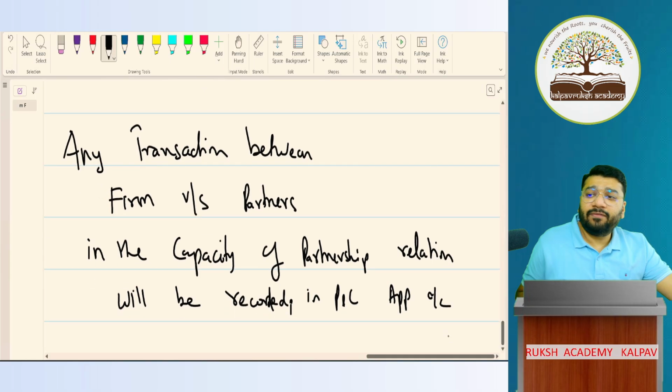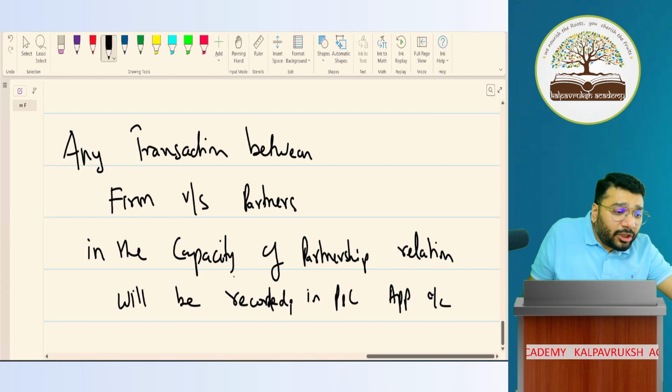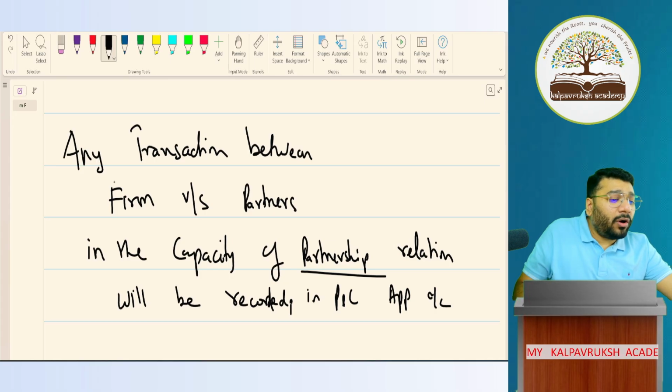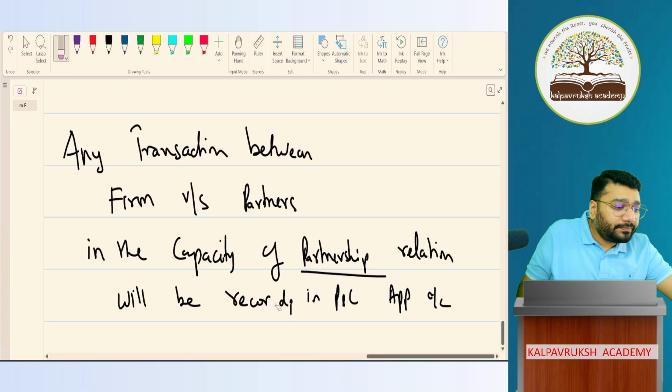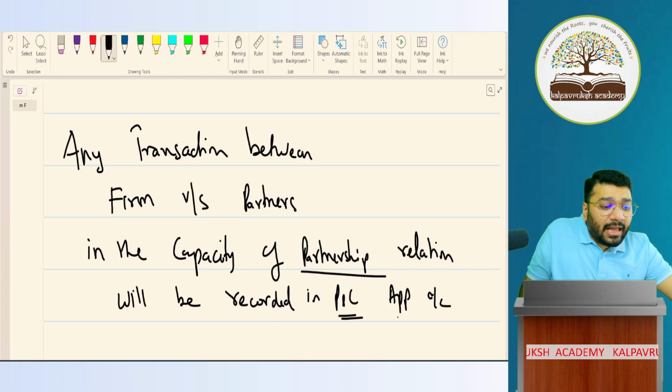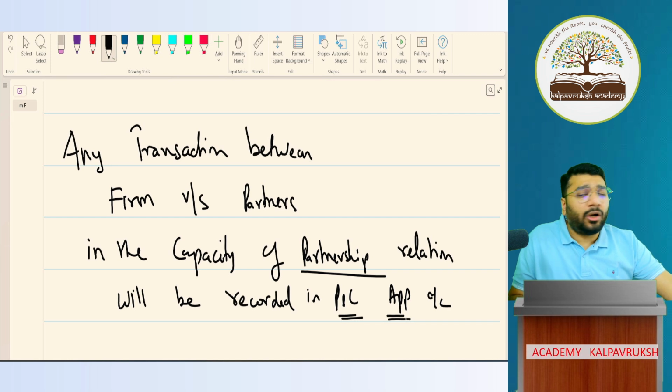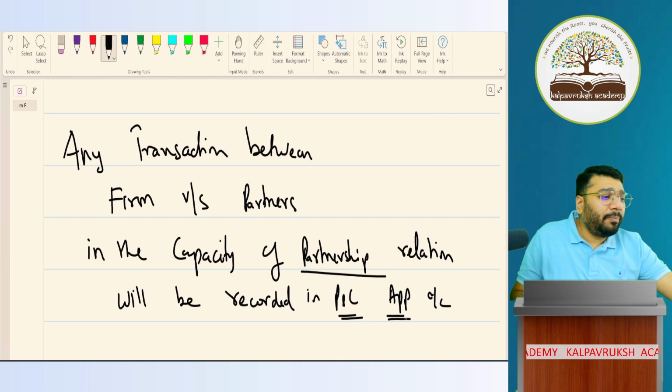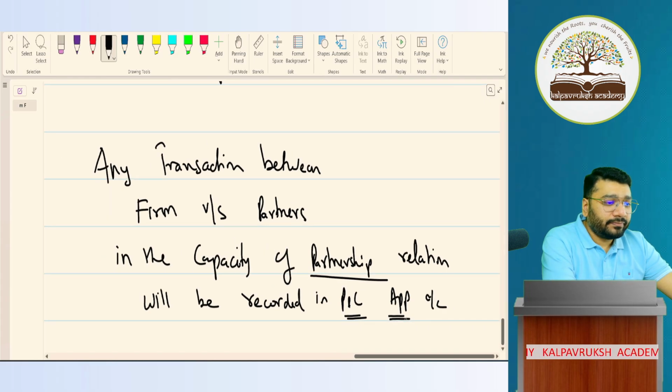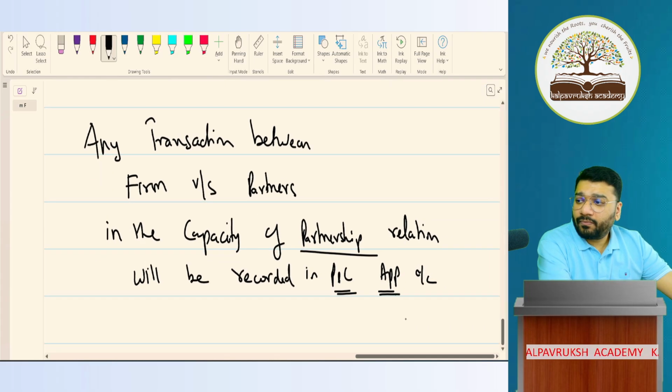Any transaction between firm and partner in the capacity of a partnership relationship will be recorded in P&L appropriation account. Appropriation, shortly and sweetly read as APP. Appropriation account. Note it down.